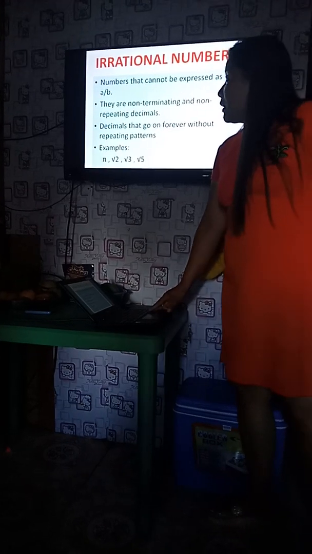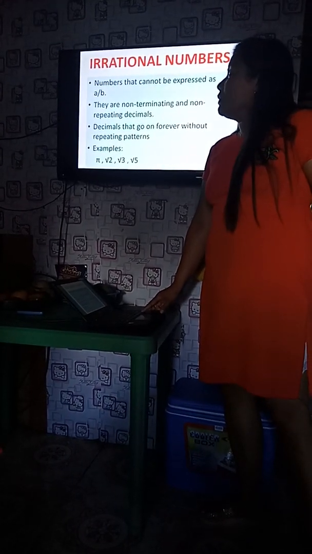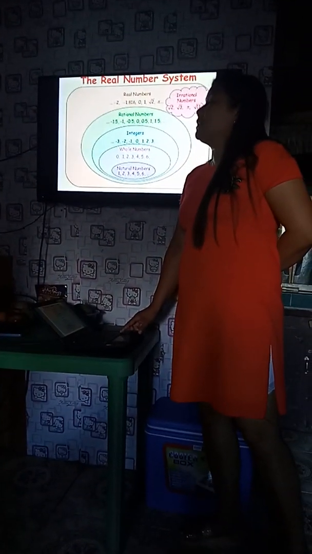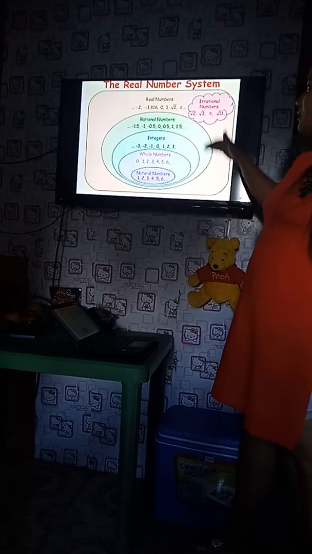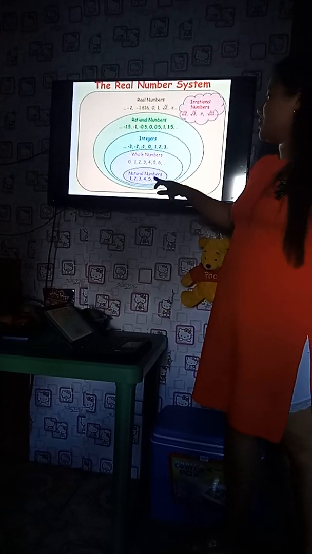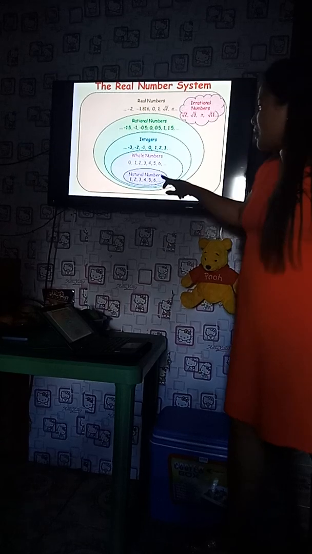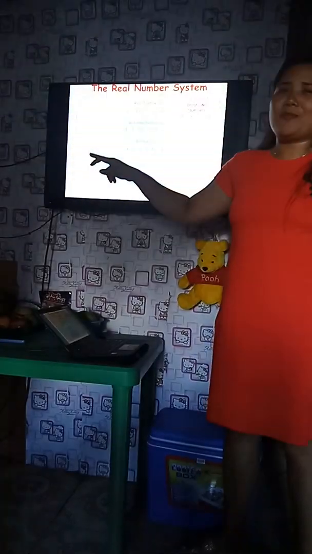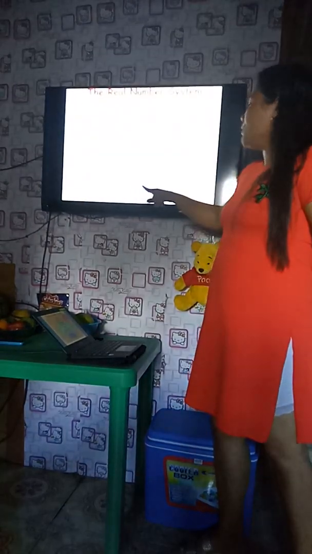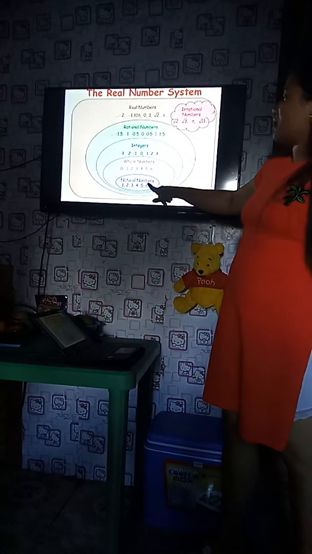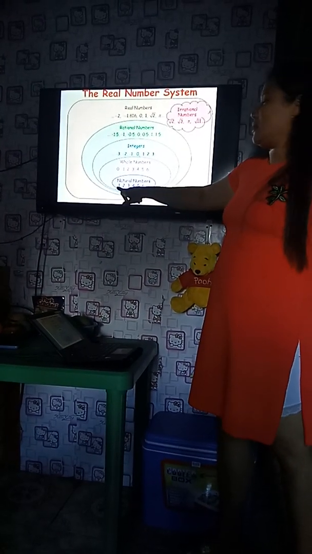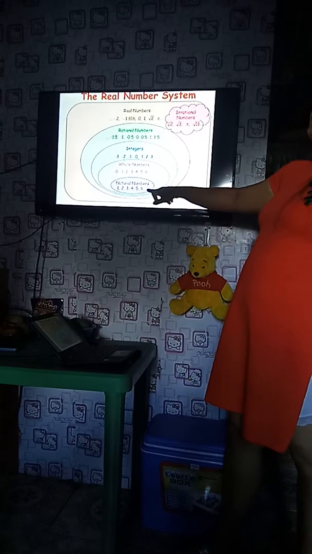All these numbers are called real numbers. These are all the overview for real numbers. All these terms are called real numbers. We have here natural numbers, this oblong is for natural numbers, the violet one. This includes 1 up to positive infinity.